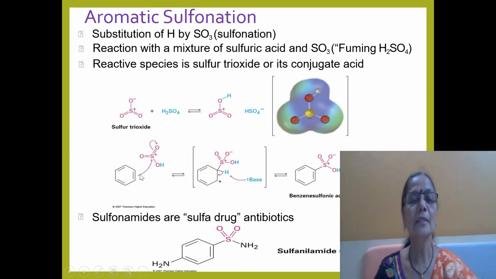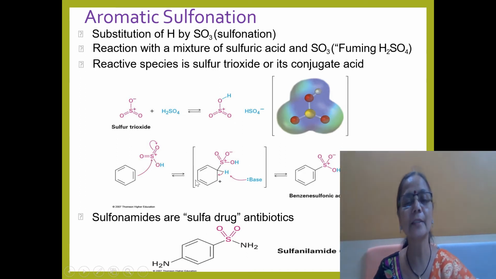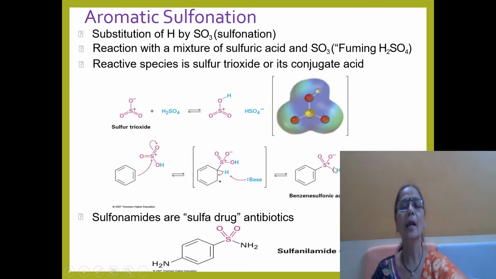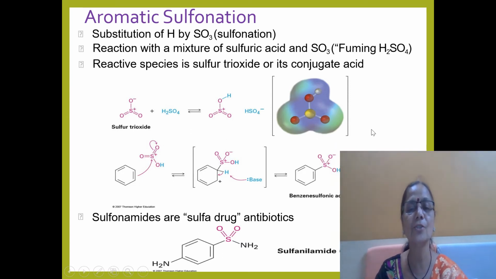Then the first pi complex formation takes place. The benzene ring and the electrophile SO3 form the pi complex. The electrophile SO3 gets attached on the benzene ring. Carbocation will get formed. Here, sigma complex formation. Then aromatization, and the SO3 negative group gets attached on the benzene ring. That anion is a strong anion. It will pick up the proton from H3O positive and it will finally form the SO3H.